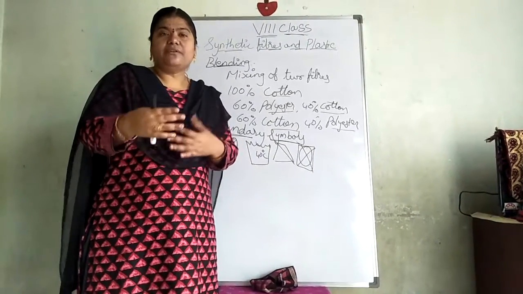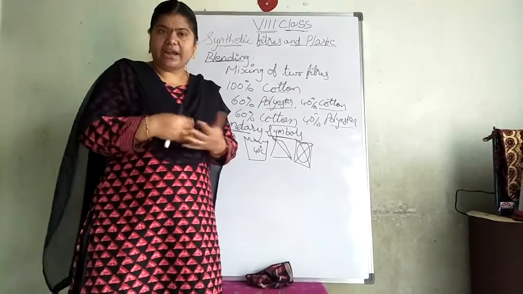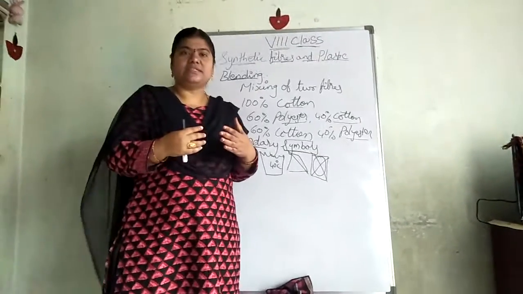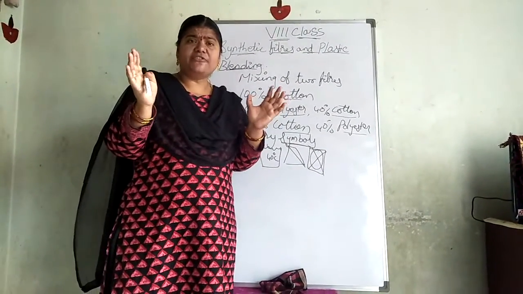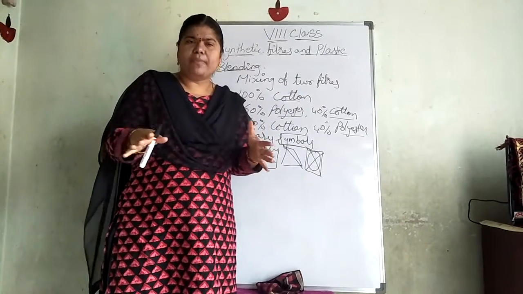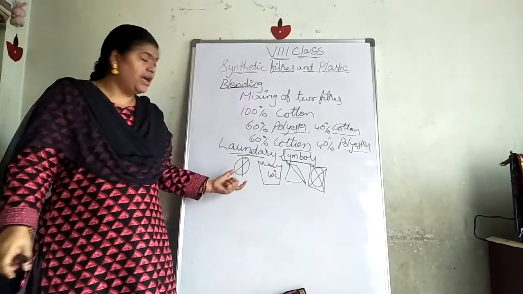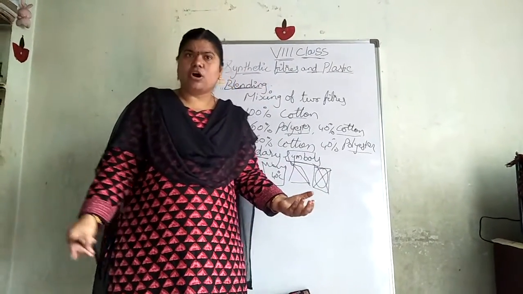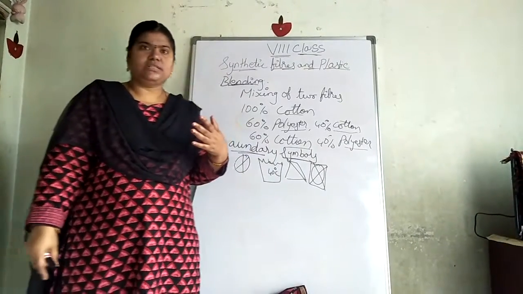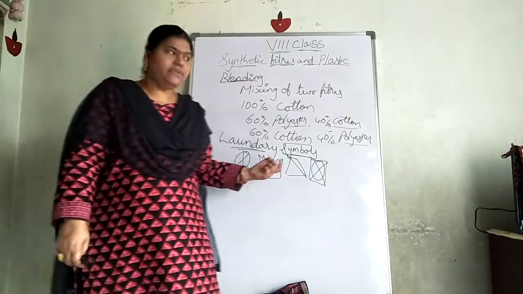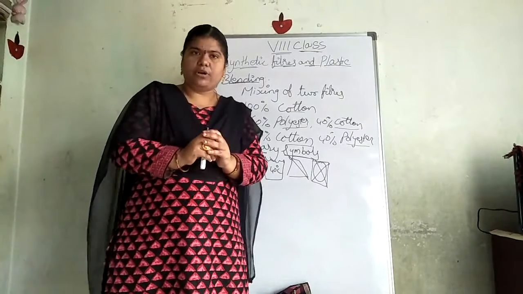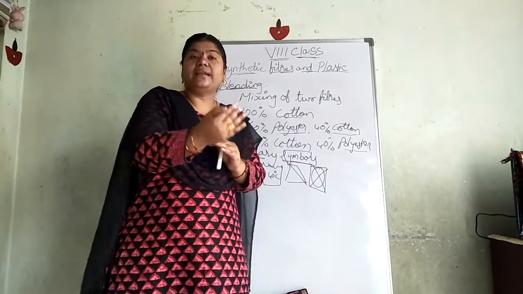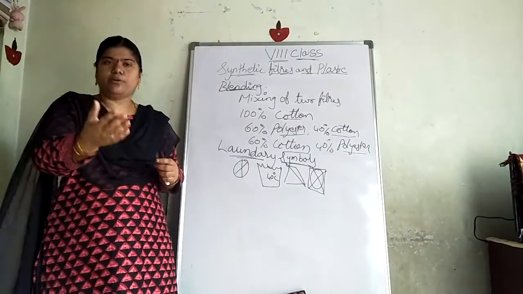Why? For example, I will tell you about white fabric. In the white fabric, if that particular fabric has a lot of mud, what will we do? We will keep it in hot water. At which temperature do we have to put that? At 40 degrees Celsius or 60 degrees Celsius, we have to keep that in hot water. We will see that, and we will keep it in lukewarm water. We will add detergent to that and leave it for some time. Some clothes we can put in the washing machine, some we cannot.